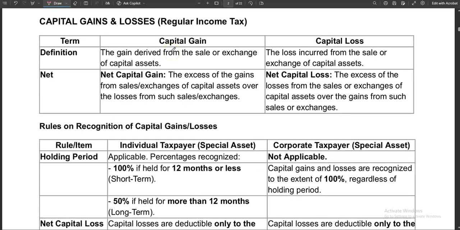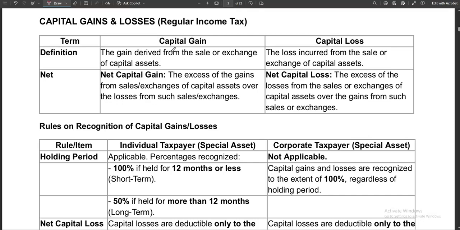We are going to discuss first those capital assets that are subject to regular income tax. We are not going to discuss here those ordinary assets because they are regularly discussed in some other topics as we study the tax rules in computing the income or taxable income. So ordinarily, what we are computing are the transactions coming from ordinary assets.